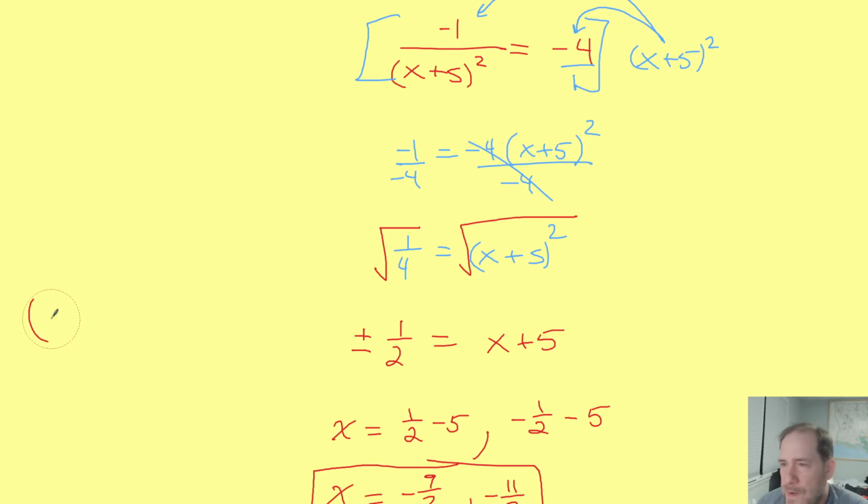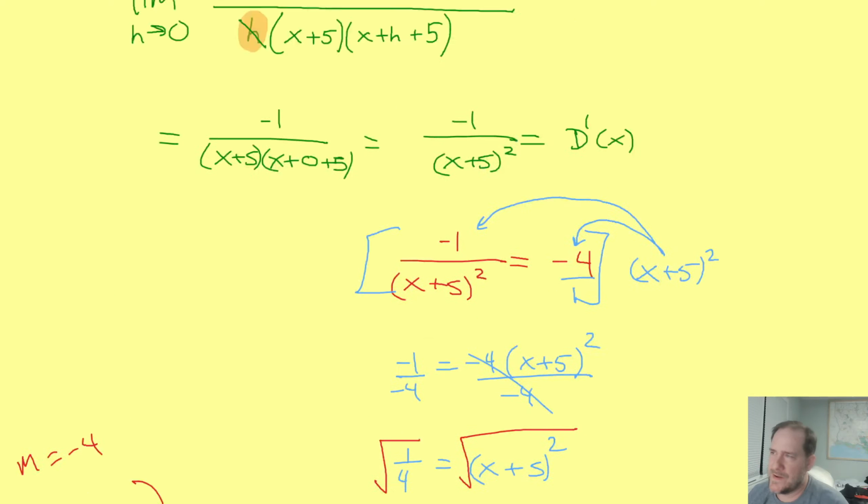You would take the negative 9/2, plug it into the original function to find its y value, and then use that point of tangency with our slope, which was negative 4, to write the equation of that tangent line. Then you'd do the same with the negative 11/2. You'd plug that into the function to find its y value, use the same slope of negative 4, and you can get it.